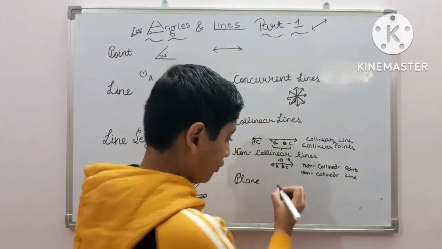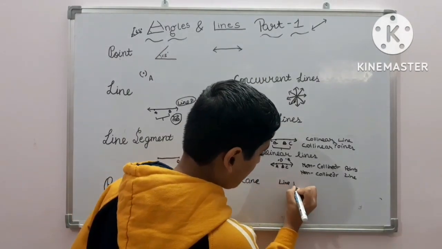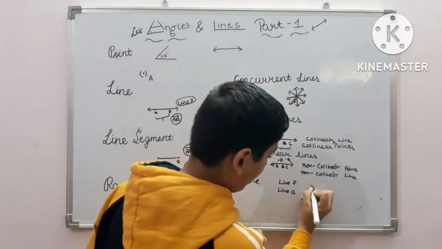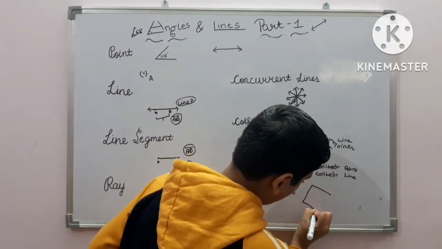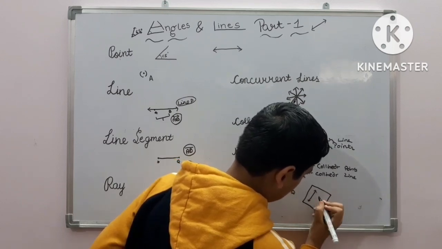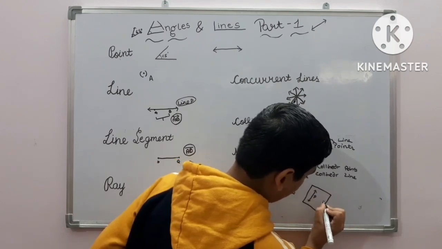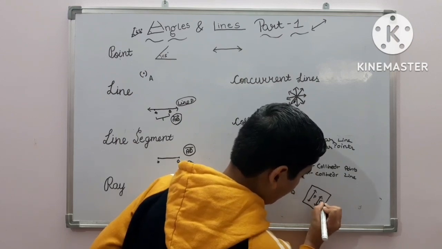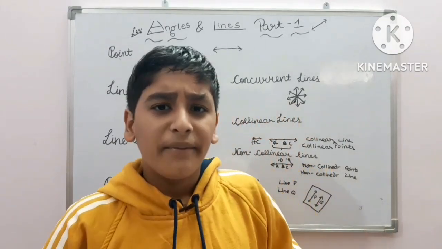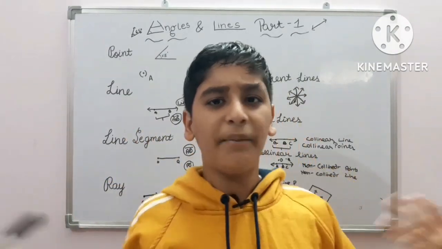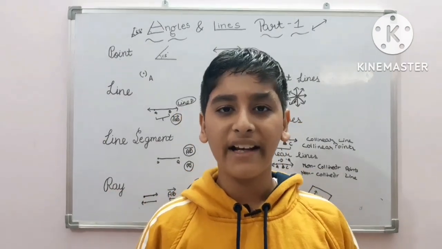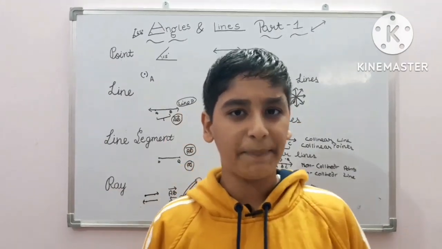If we are asked to draw line P and line Q in a plane, then we will first draw a plane properly, and then we will draw two lines and name this one line P and this one line Q. Now, many of you may think that lines can extend endlessly in both directions, so how can the lines fit in the plane?